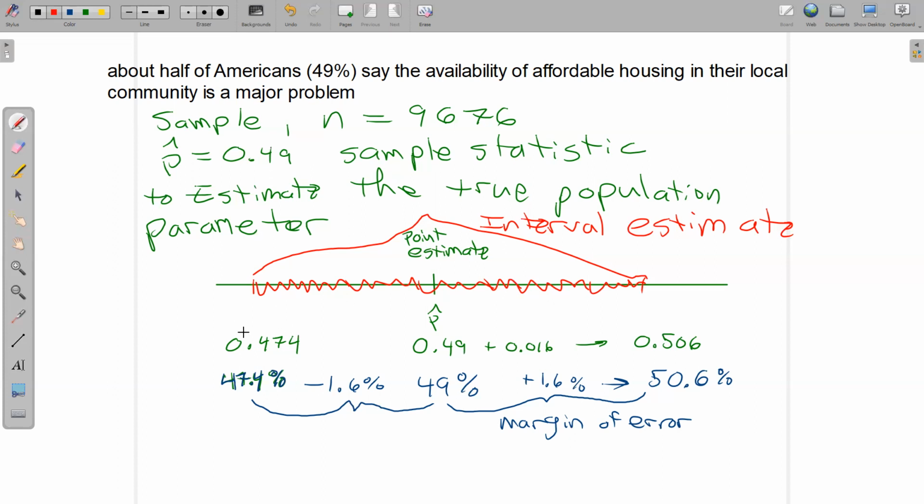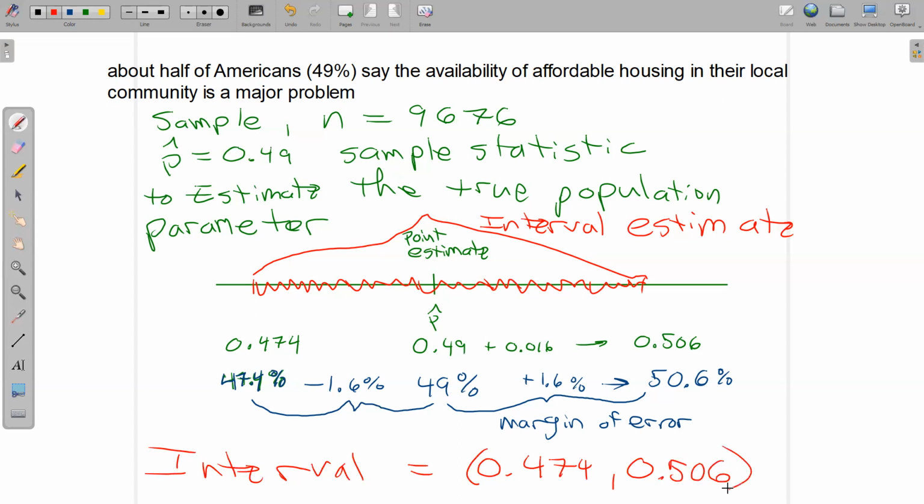So this interval we're creating here, stated in mathematical interval notation, would be parentheses 0.474, comma, 0.506 in decimal format. And that's this range of numbers from there all the way to here.